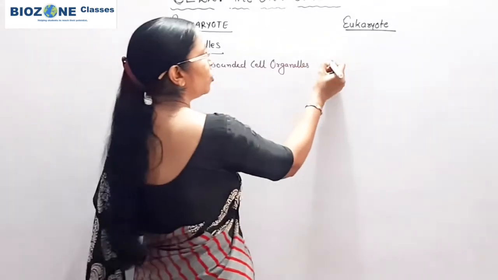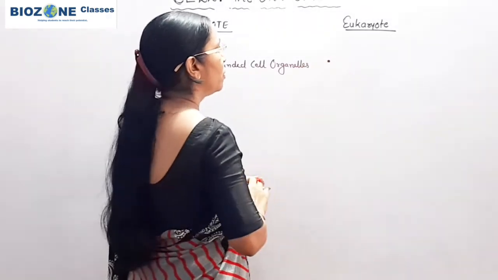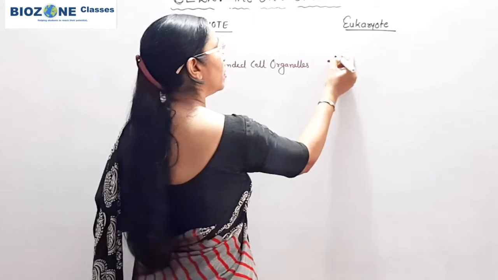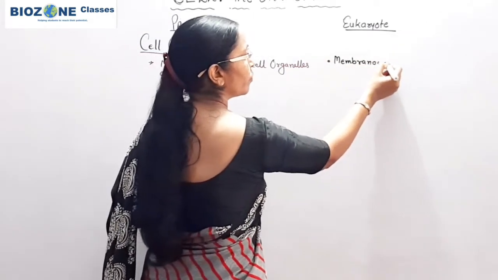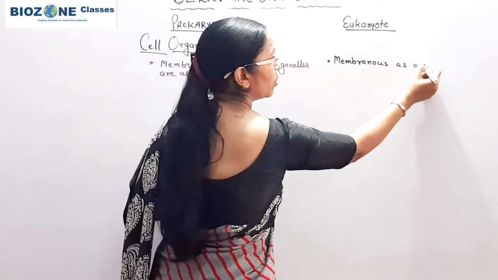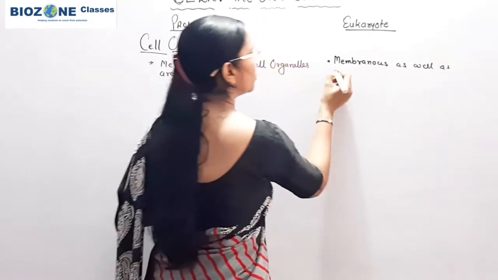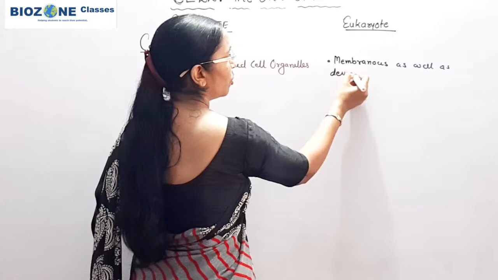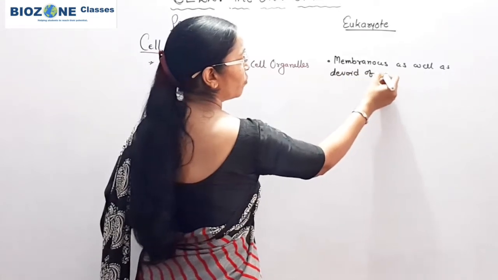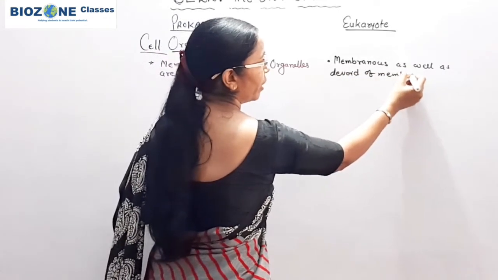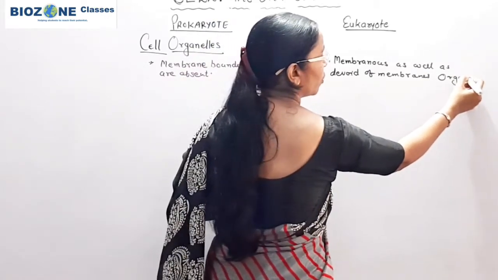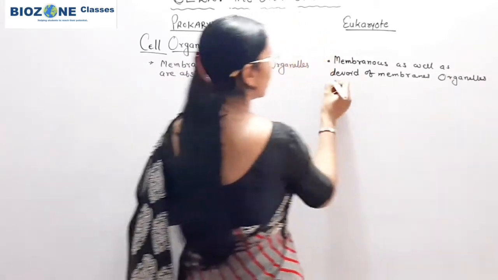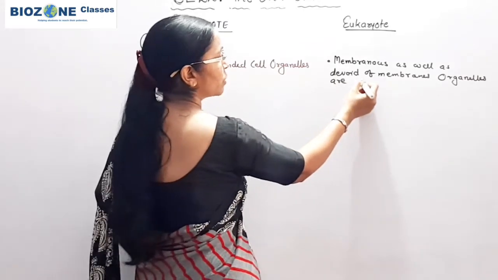Whereas in eukaryote, membranous as well as devoid of membranes organelles are present. This is the main difference.